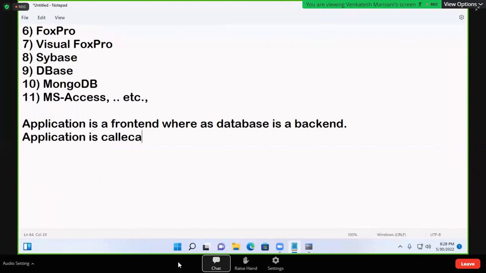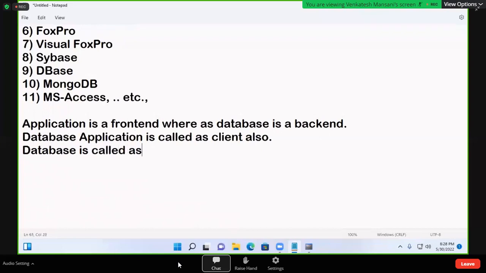Database application is called a client also. Database is called a server also.